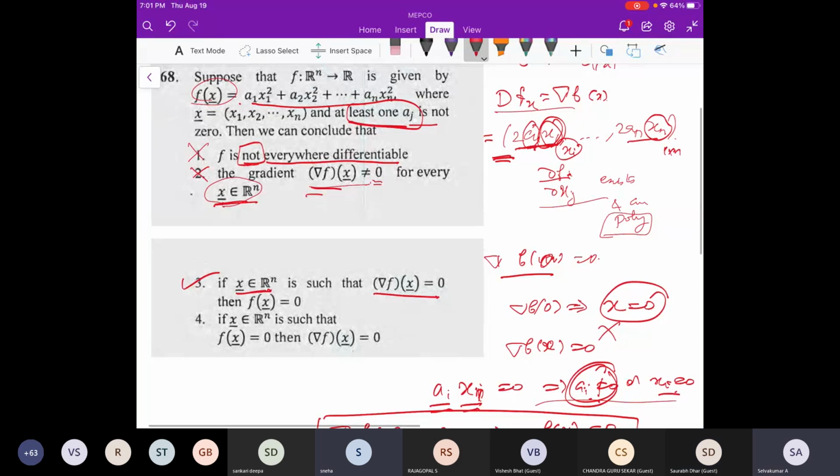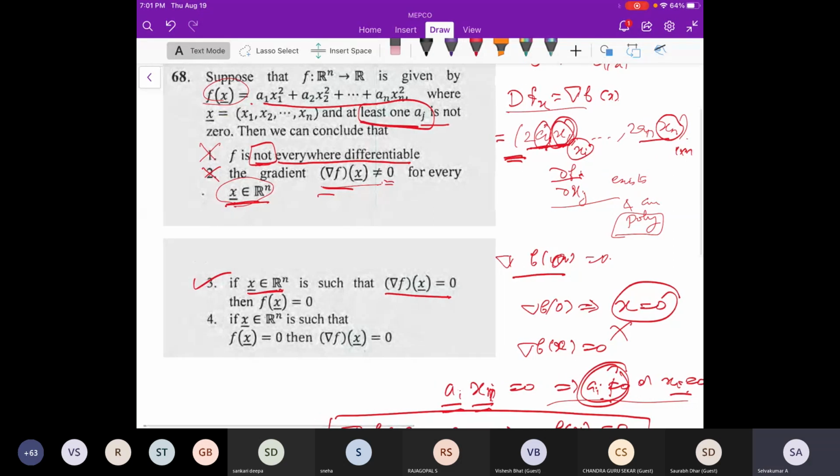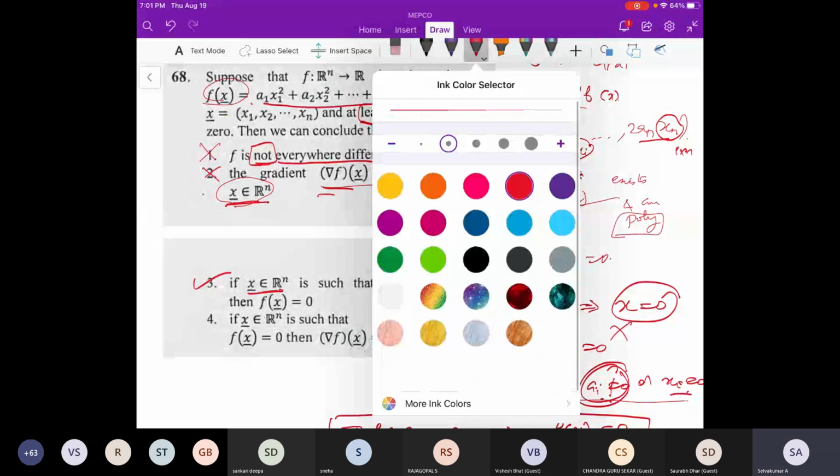Anyway, I will just tell you. For example, f of x is equal to a1 x1 squared plus a2 x2 squared. Instead of something complicated, I will take a1 and a2 as constants only.